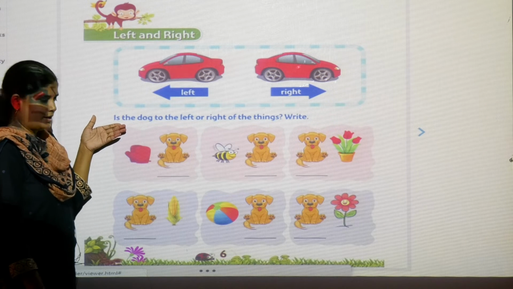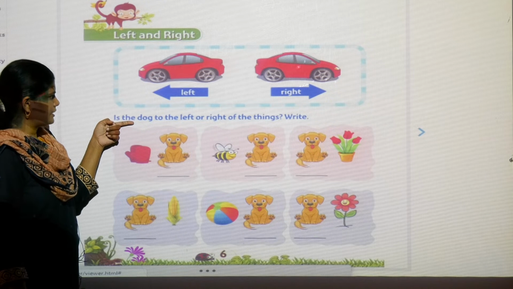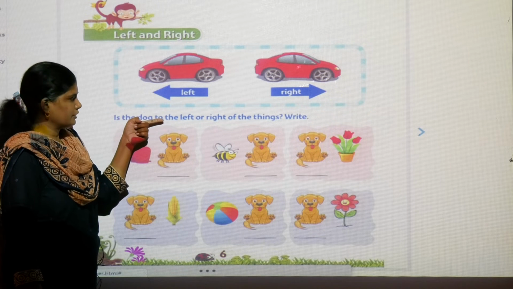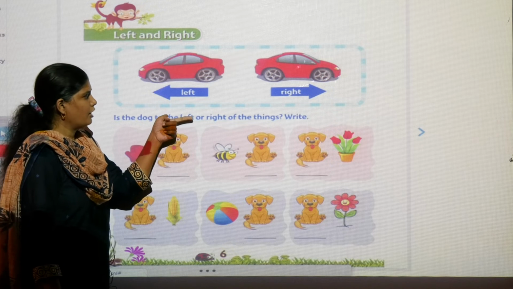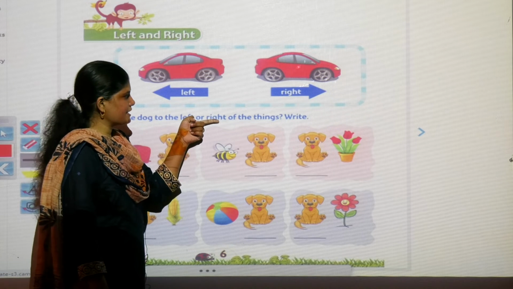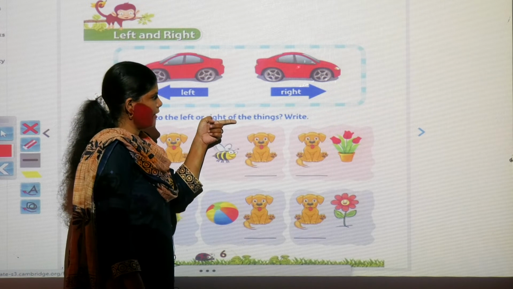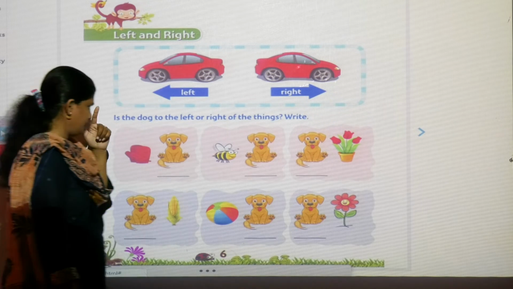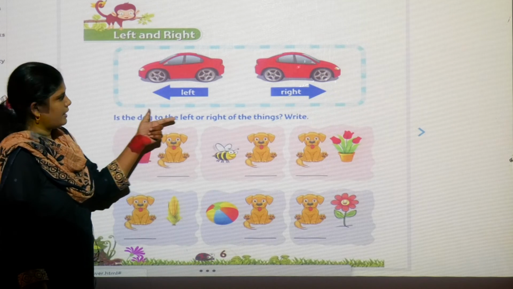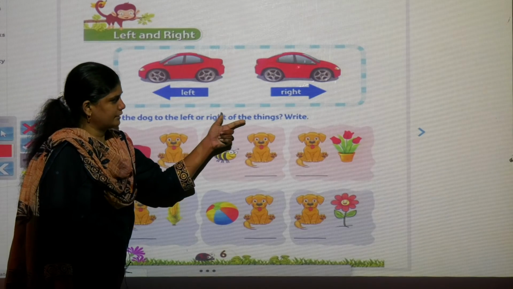Now next, is the dog to the left or right of the things?